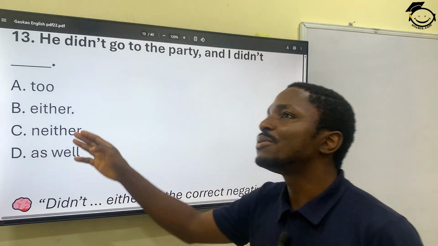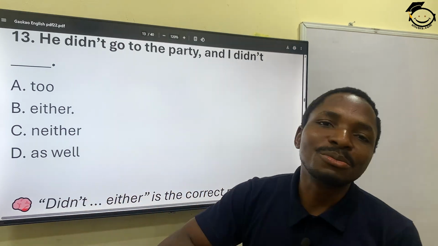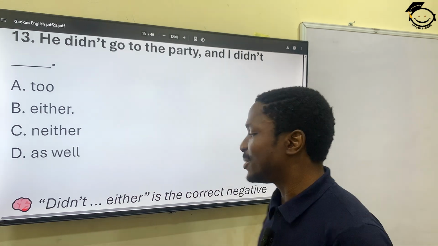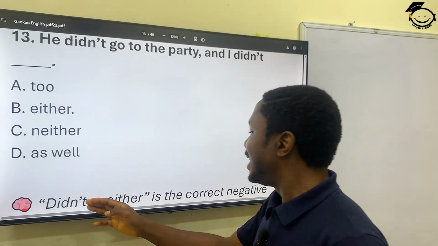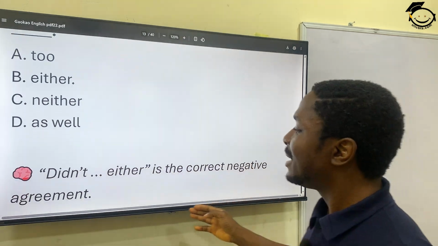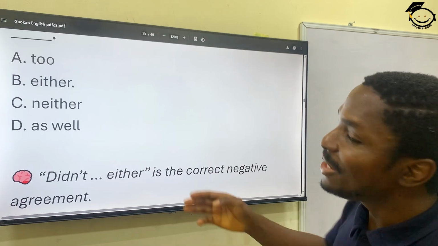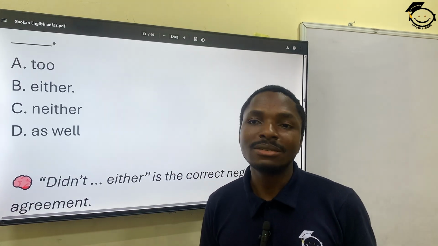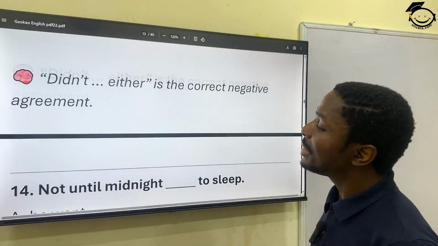So either is used for when it didn't happen to both sides. So let's see my explanation. Didn't either is a corrective negative agreement. So he didn't go, I didn't go either. Do you understand it? So, okay.